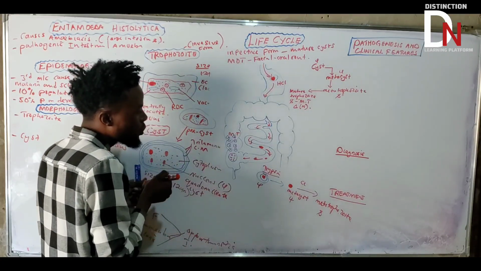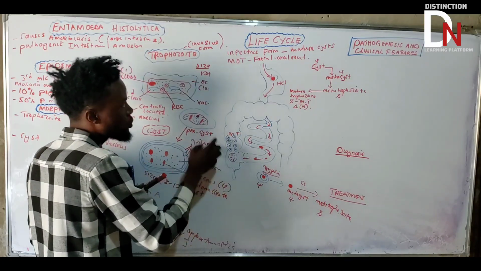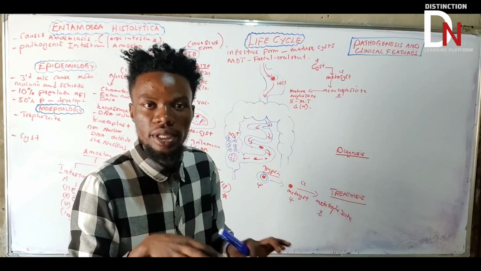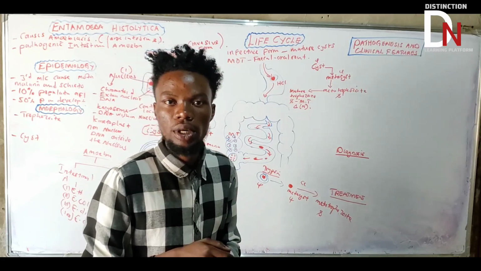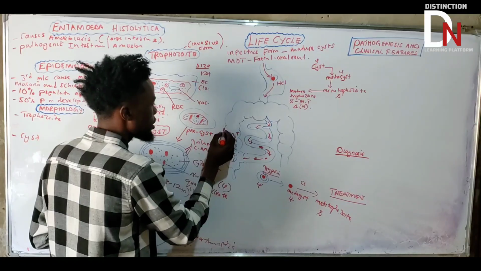Then what they will start doing is like this. This mature trophozoite, what do we say? These are the invasive type of trophozoite. They will start invading the mucosa of the large intestine. They will start causing ulcers here.